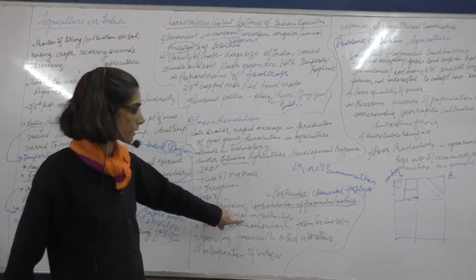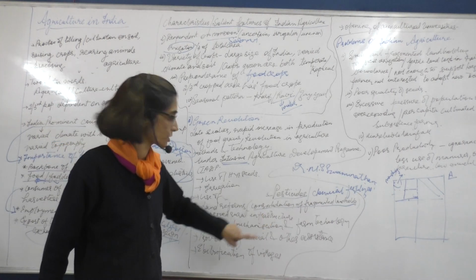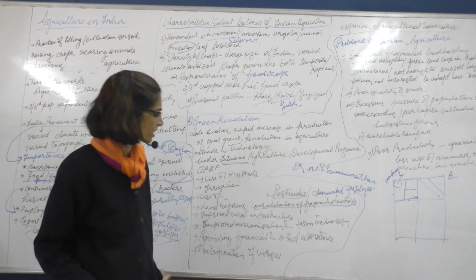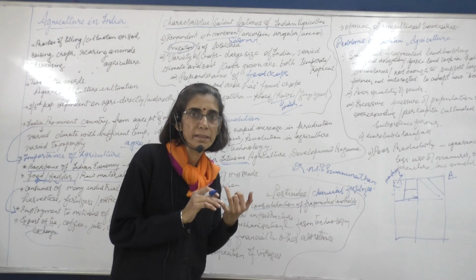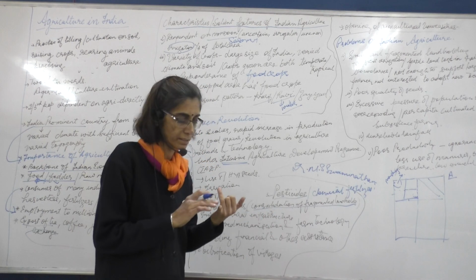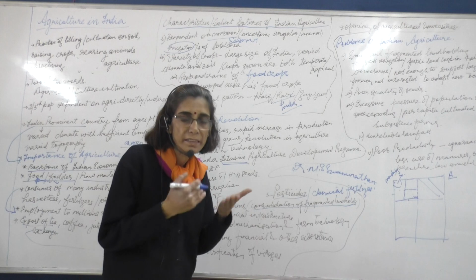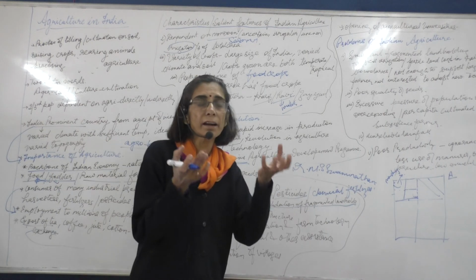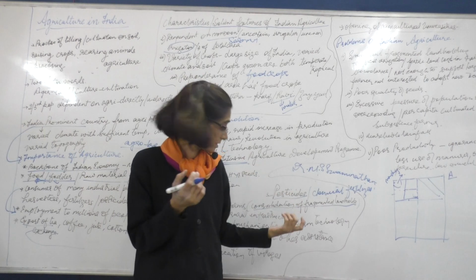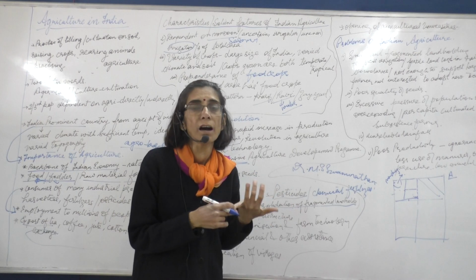Other than this, they tried to improve rural infrastructure. When we say rural infrastructure, it was mainly providing them with water supply, providing them with certain other facilities like maybe schools where they can learn to read and write, improving the literacy.